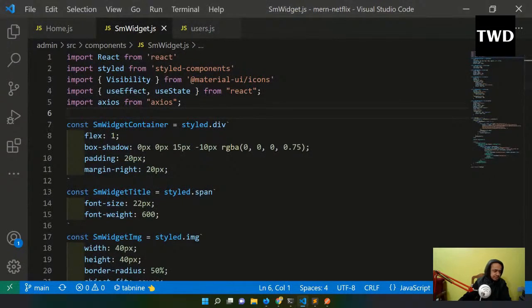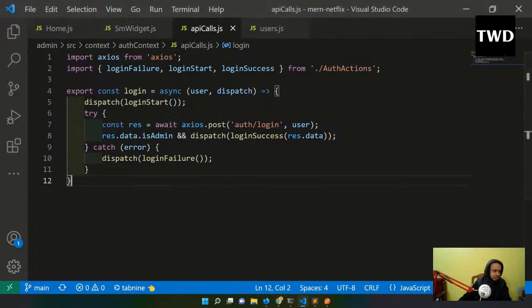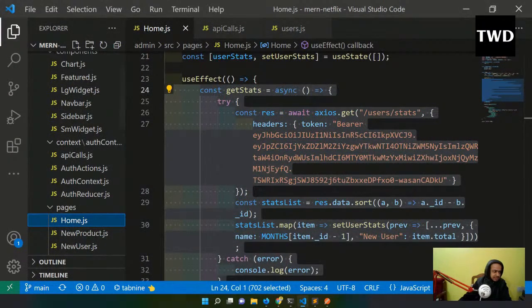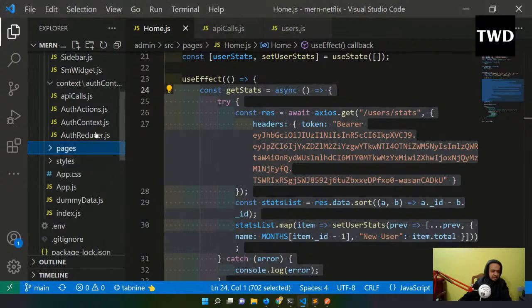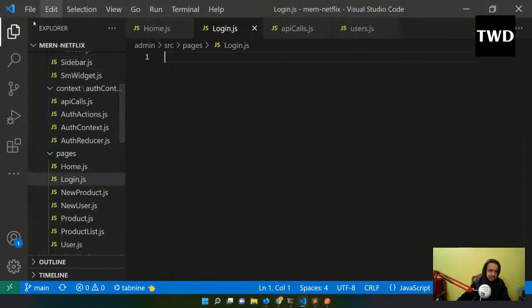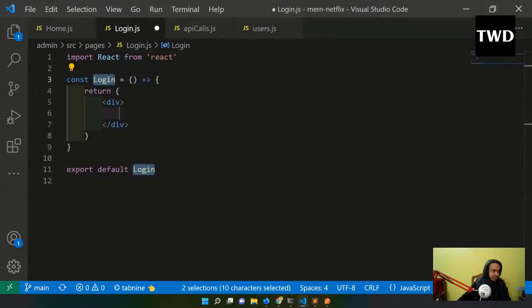Okay, so for the API call, we are going to do it from the login page of our admin. But do we have a login page? We actually don't have a login page, so let us create one. Quickly, login.js. I'll create it with rafce.